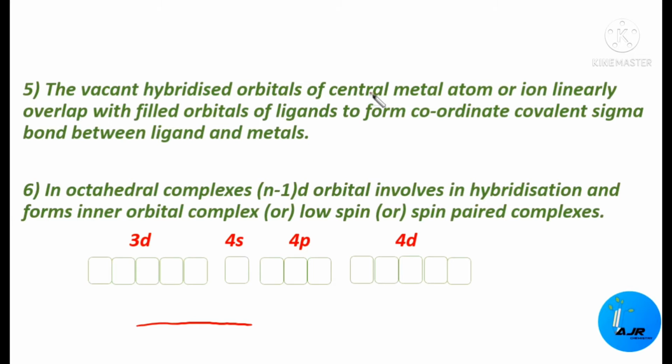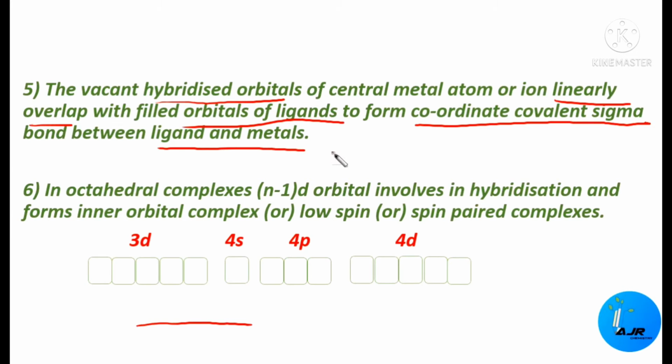So as I told you earlier, this central metal atom will be undergoing some hybridization, and it will be forming vacant hybridized orbitals. These vacant hybridized orbitals will be undergoing linear overlap with the filled orbitals of the ligands to form the coordinate covalent sigma bond. So what type of bond is formed? A coordinate covalent bond, due to sharing of electrons between the ligand and the metal.